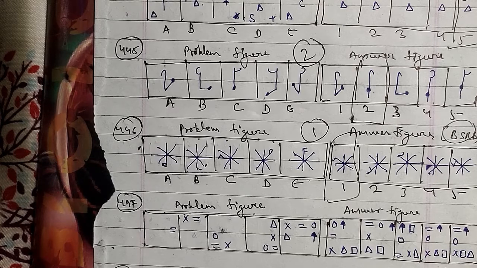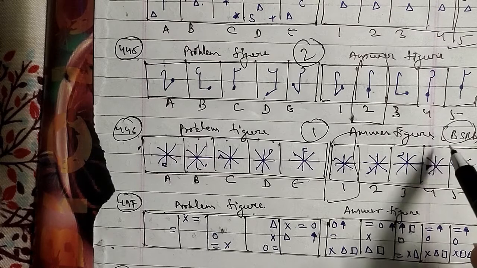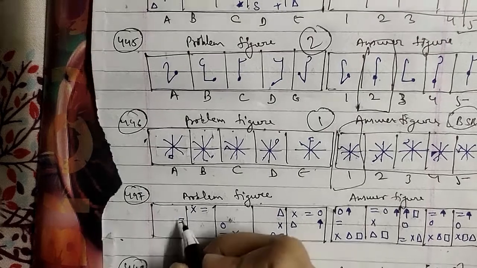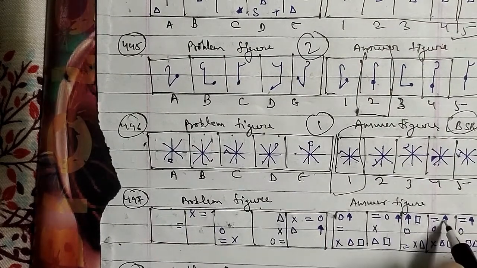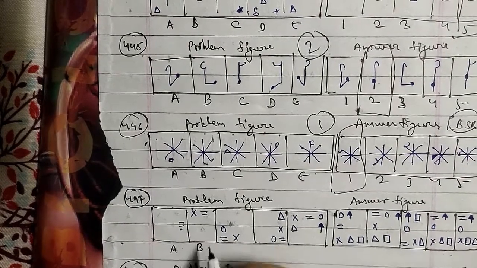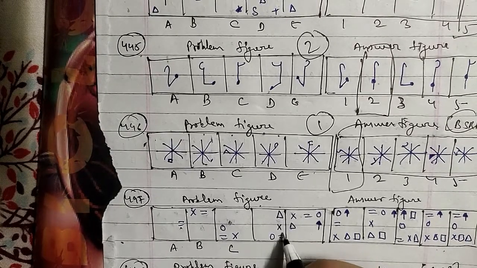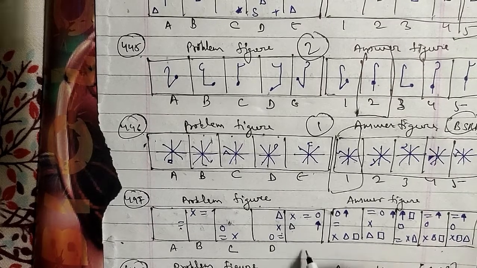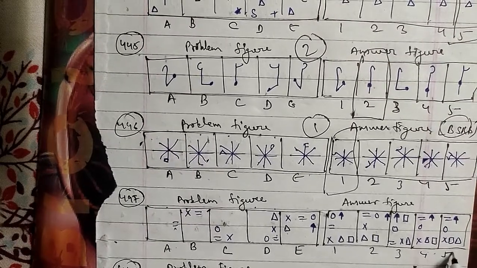Let's go ahead with another one, and that is also an important one because this has been asked in the BSRB question paper as well. This is the 447th question of the session. These were the problem figures and these were the answer figures as well, named here: equal, that is figure A; multiply equal, this is B; circle equal and multiply, figure C; triangle and multiply equal circle, that is figure D; and multiply equal circle, triangle and arrow, that is figure E here. These are named 1, 2, 3, 4 and 5 respectively.